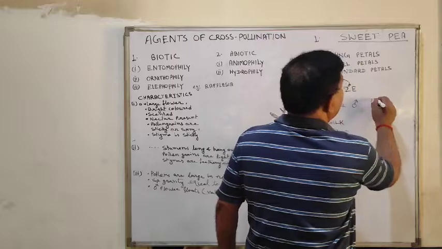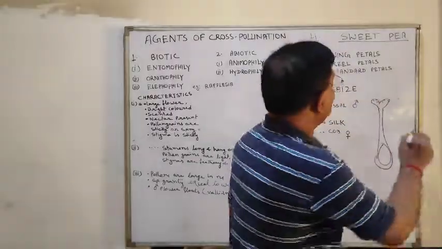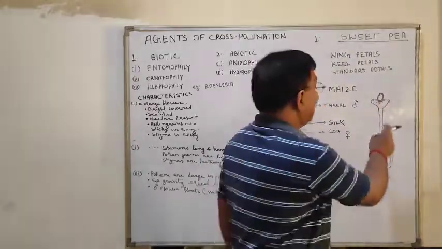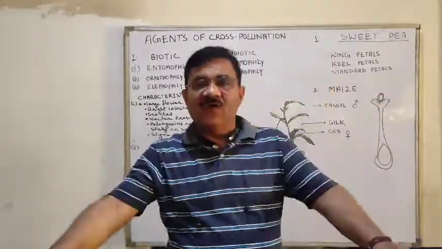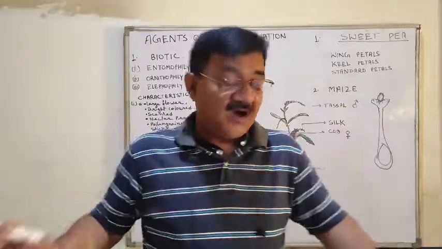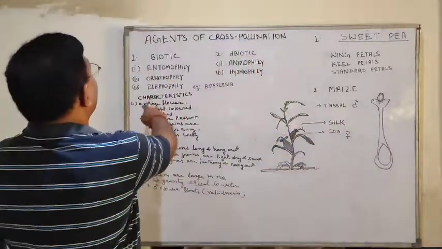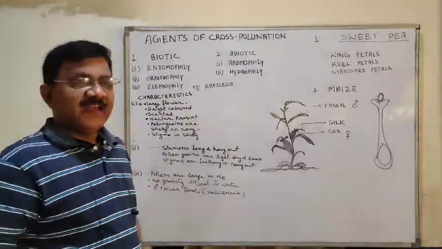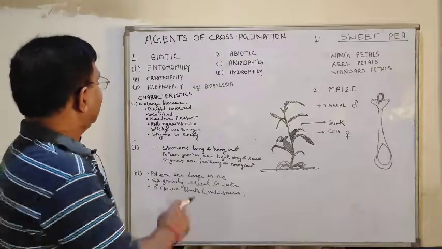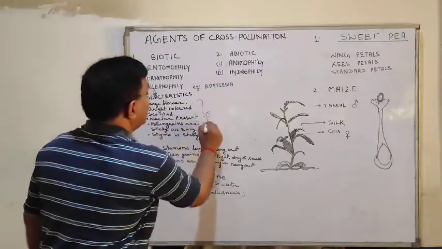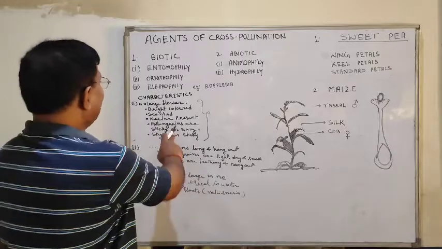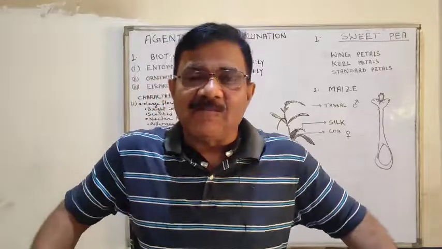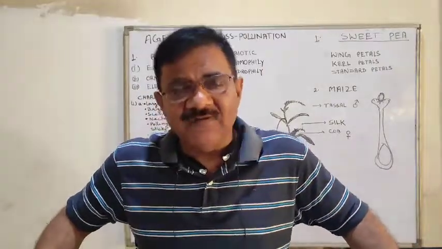If it is sticky, then when a pollen grain falls on it, it will stick and pollination will take place. So the other characteristic of the entomophilous flower, the flower which is pollinated by the help of insects, is that the stigma is sticky. These are the characteristics of entomophilous flowers, or the flowers which are pollinated by the help of insects.